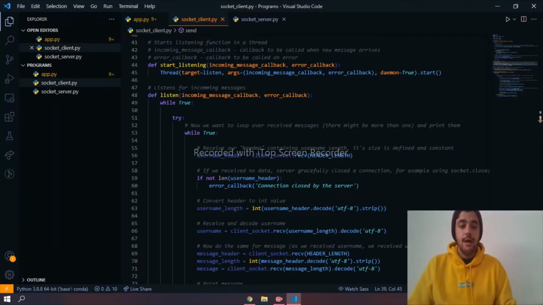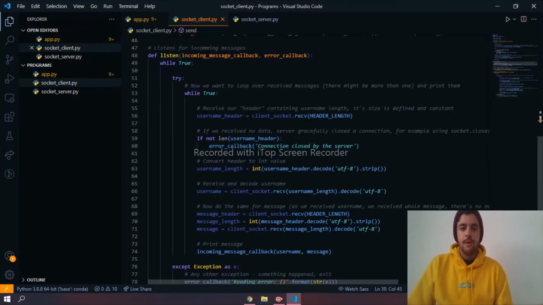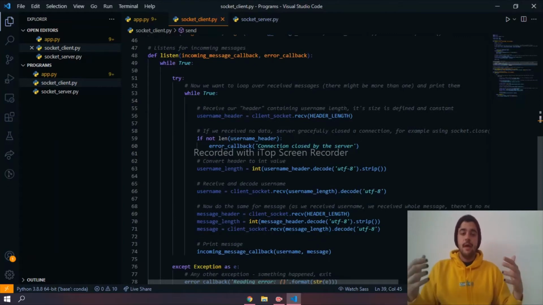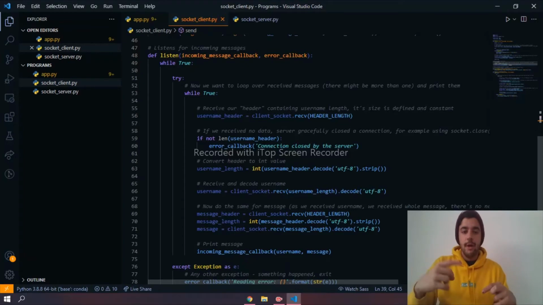As I said before, now we have another kind of listen function, in which we loop through the incoming messages. That's why we have this while true, and that's why we're looping over these messages, in which we receive the header of the username with the header length that is fixed, like I said previously.